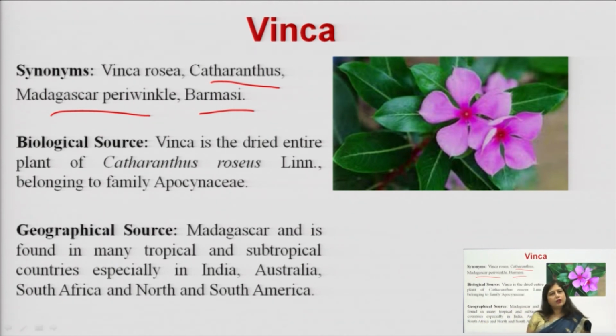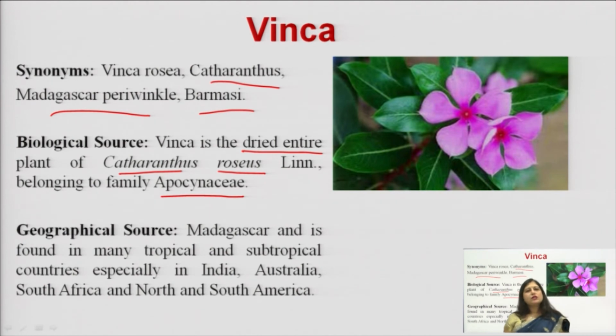The biological source of vinca is the entire plant, meaning all the parts of the vinca are used as a drug. So, the entire plant of Catharanthus roseus belonging to the family Apocynaceae. Here you have to remember that Apocynaceae is the family generally responsible for the synthesis of indole alkaloids.